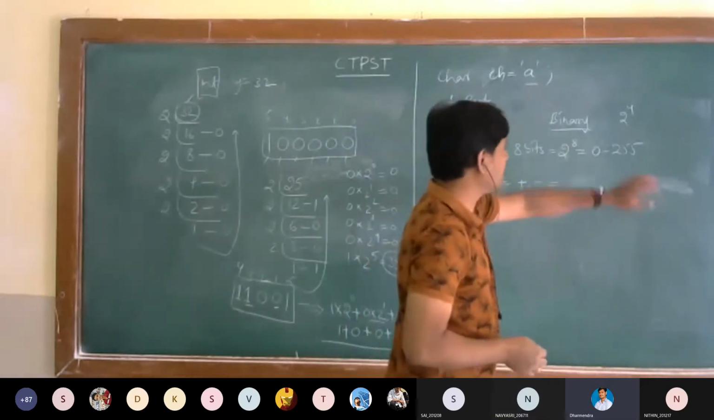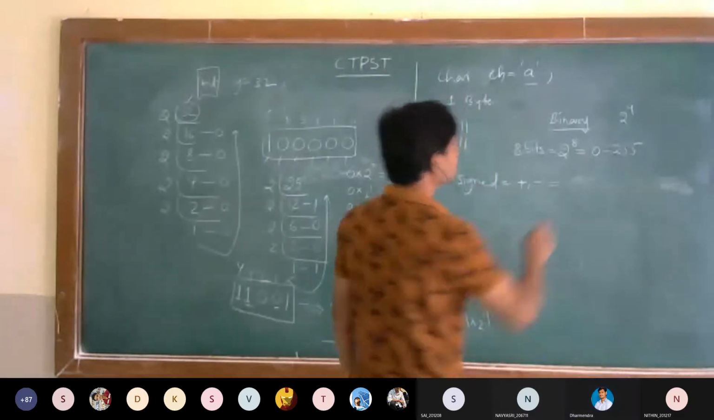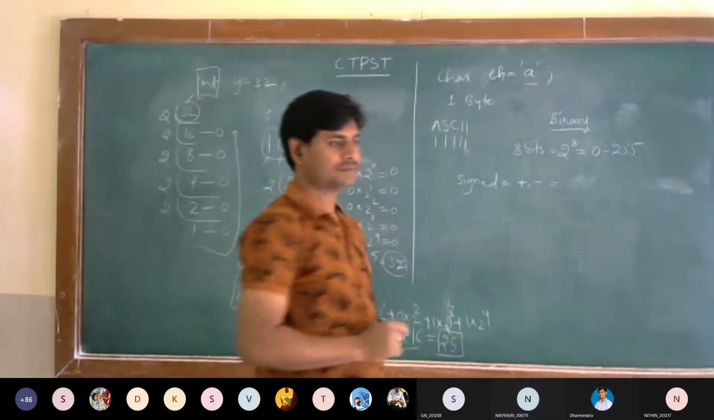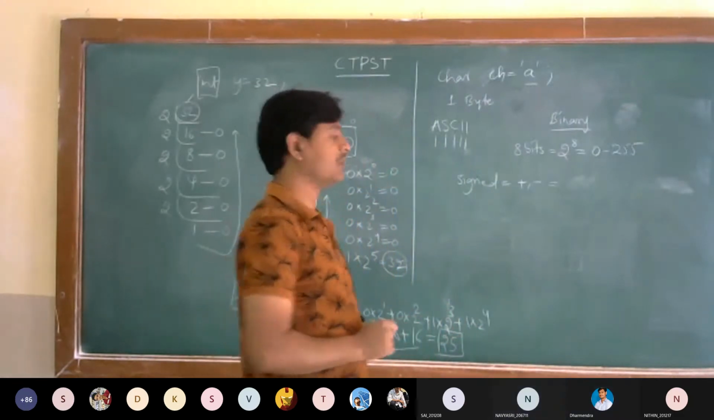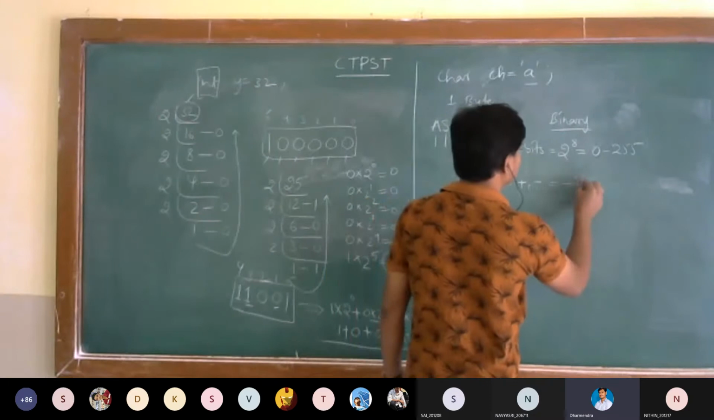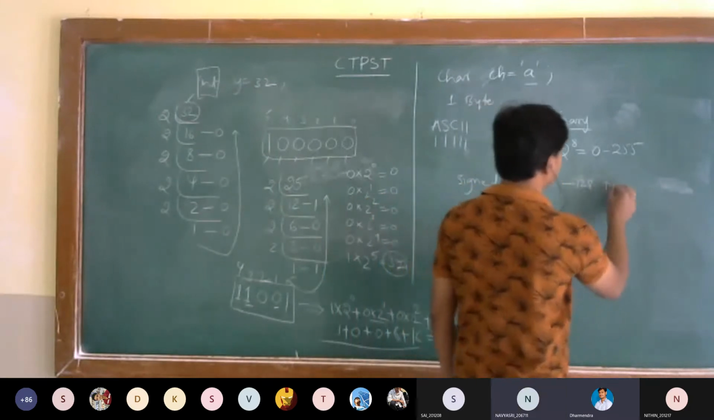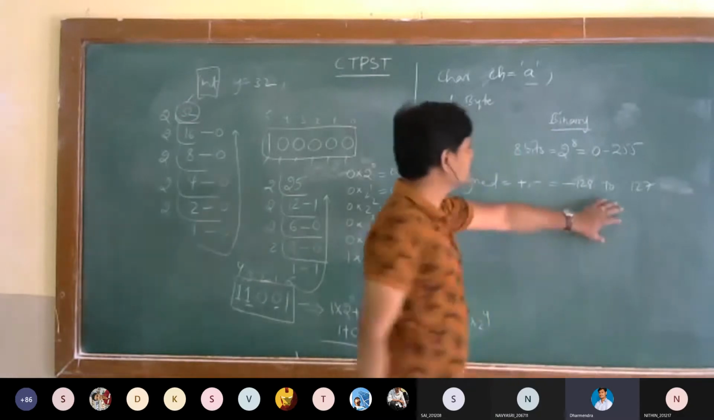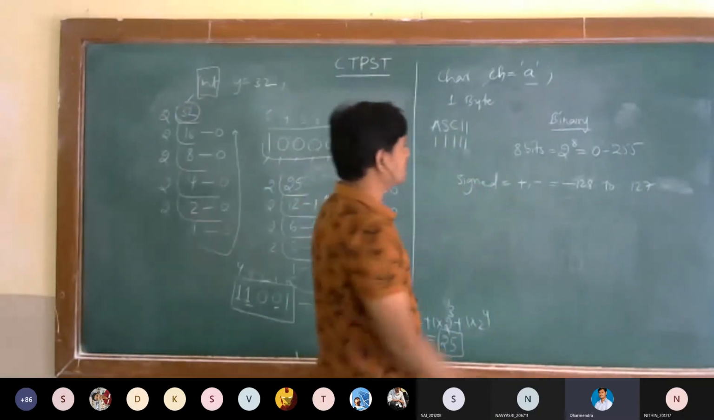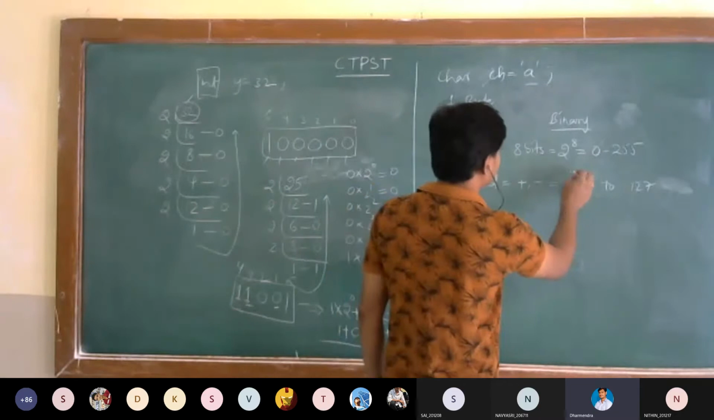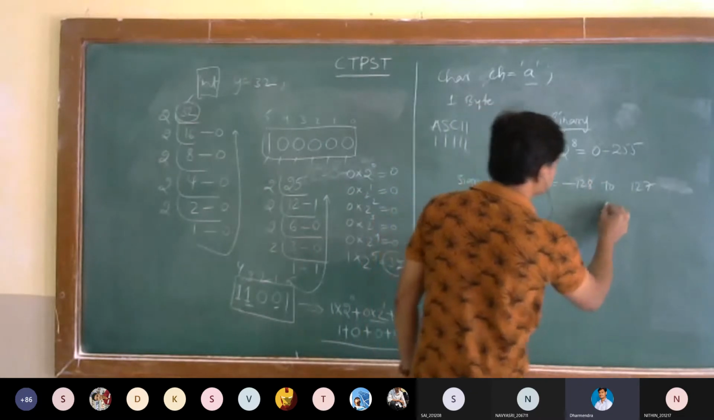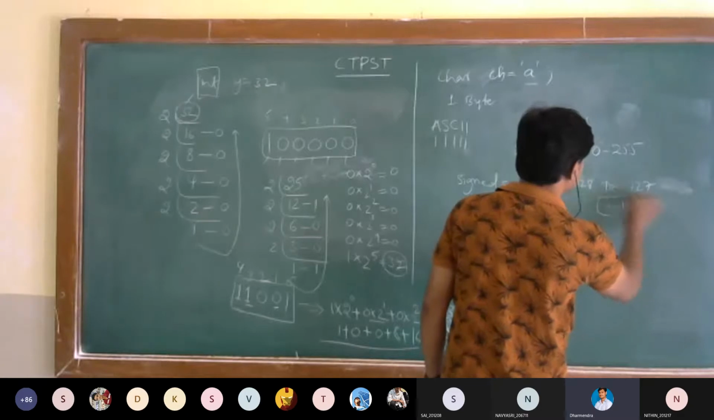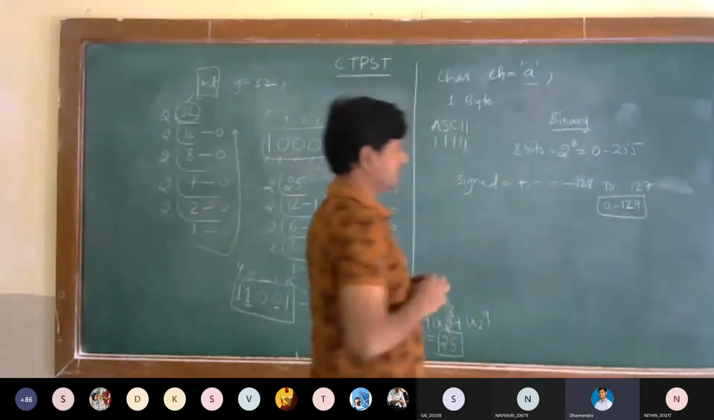What's the half of 256? 128. So it is minus 128 to 127. This is the range for signed char. They have assigned some values from 0 to 127. They have fixed them.